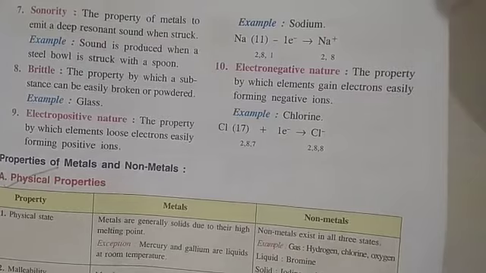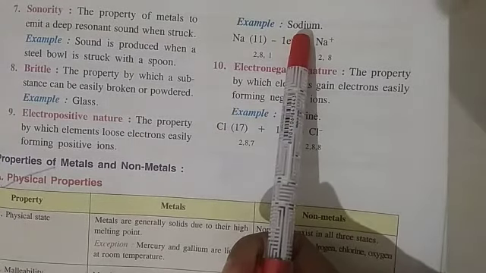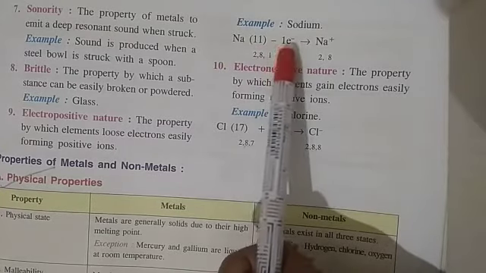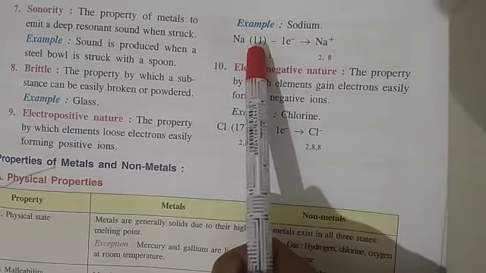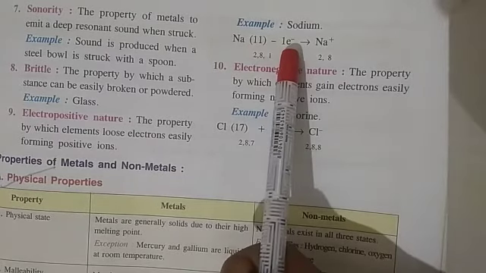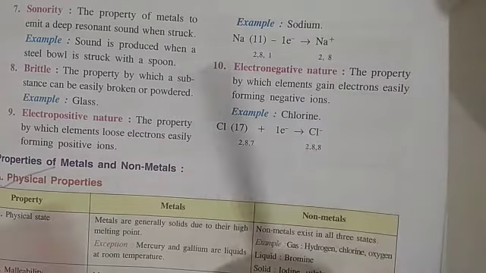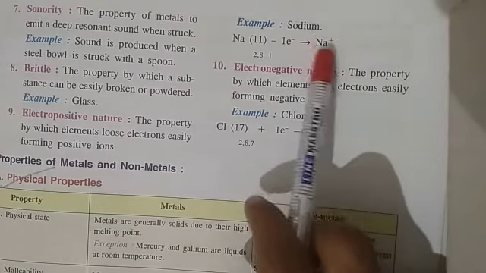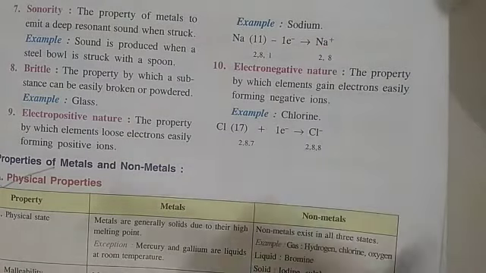As you can see here, the example given is sodium. We know that sodium is a metal. Its atomic number is 11, and after losing 1 electron, what happens? Here the electron count is 11, and after losing 1 electron it becomes positively charged. The plus sign means that they are donating the electron to another element.